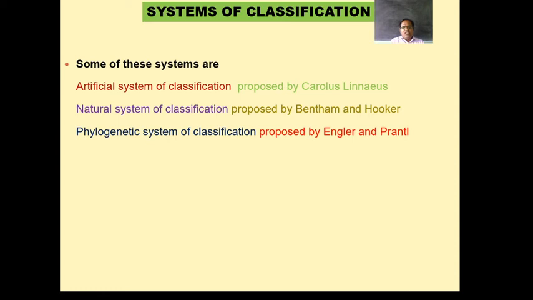Evolutionary means that one form of the plant may develop from another, or modification of the organ may take place from the previous one.